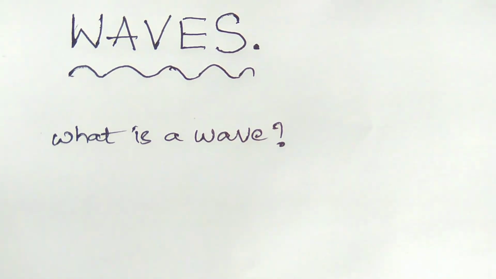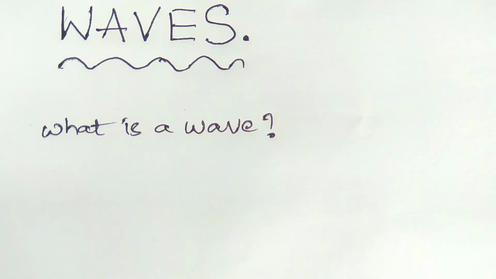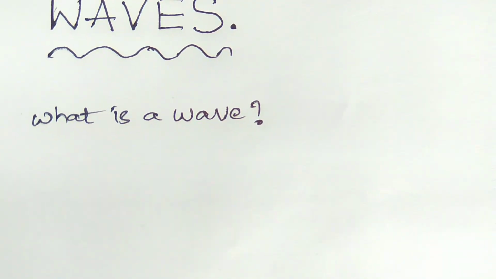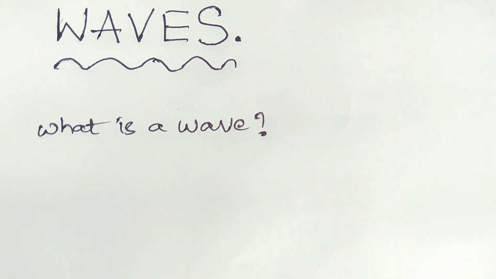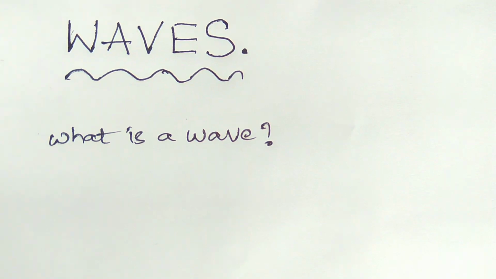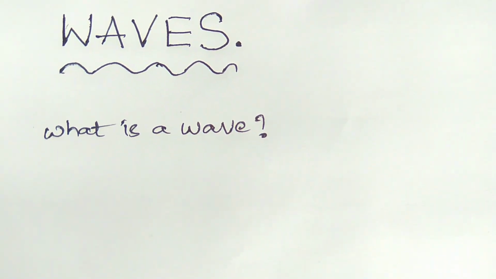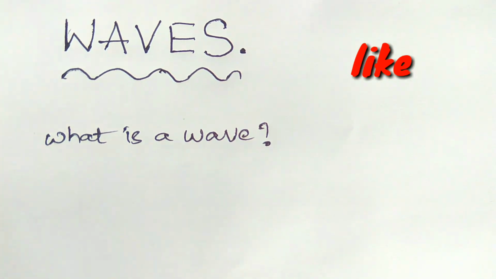At first, we want to know what is a wave. Here, a wave represents the propagation of disturbance from one place to another by the vibration of the particles in a medium.